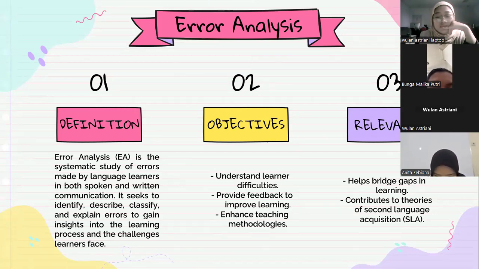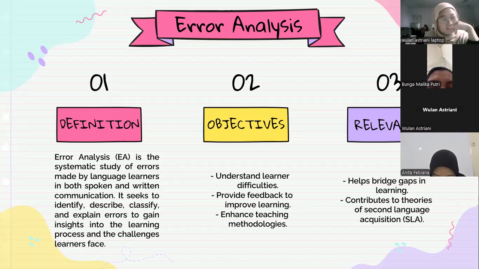B. Provide feedback to improve learning. Through error analysis, teachers can provide directed and constructive feedback to learners. Instead of just pointing out the mistake, the teacher can also explain the reason for the mistake and how to fix it. This feedback helps students realize their mistakes and improve their skills gradually.